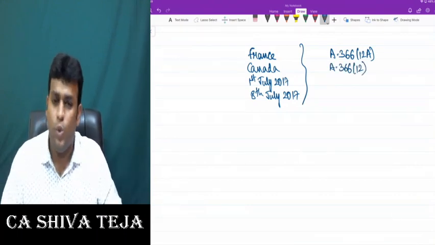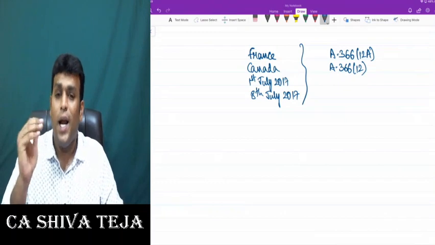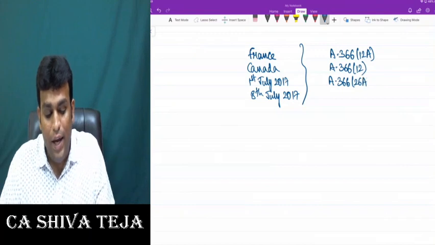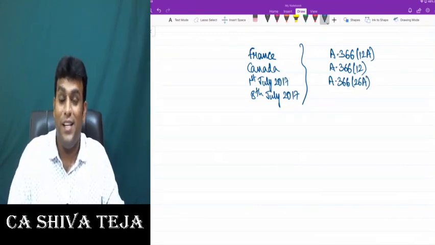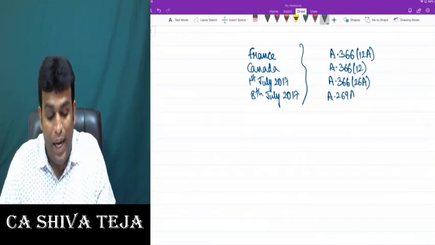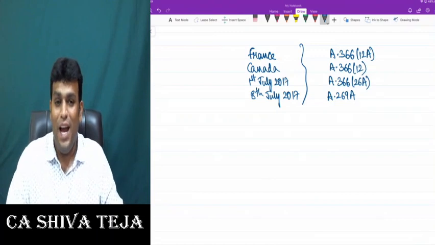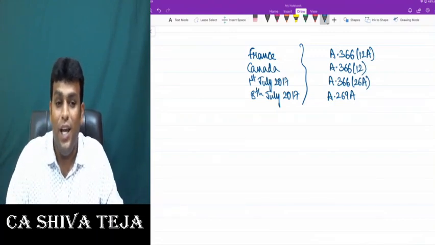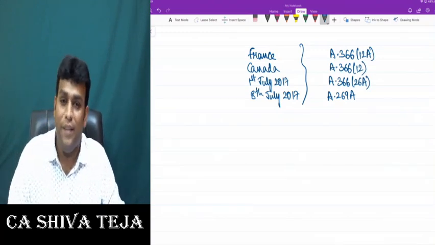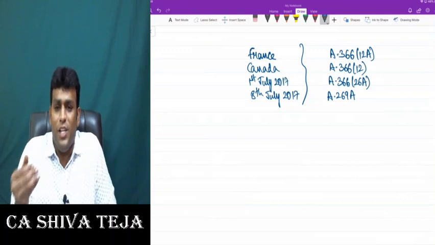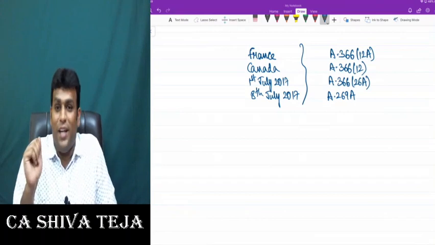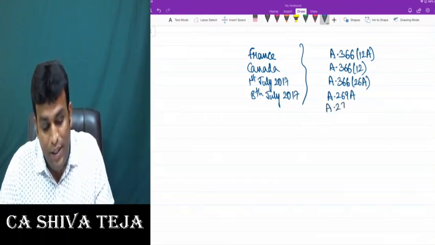And what is Article 366(12)? It defines what is goods, which says goods includes all materials, commodities, and articles. And what is Article 366(26)(a)? It defines what is service, which clearly says services means anything other than goods. And what is Article 269(a)? It defines what is IGST. And that basically talks about the story of IGST, which clearly says that IGST is collected by central government and a certain amount will be shared with the state government. And that too, the state they will share with is nothing but the consumption state, because GST is a destination based consumption tax.